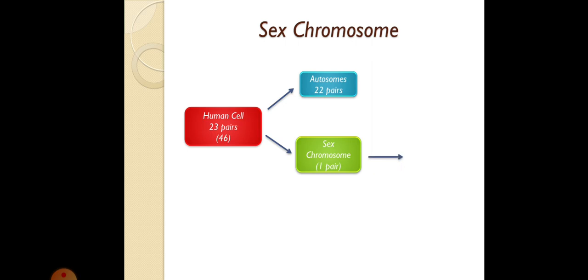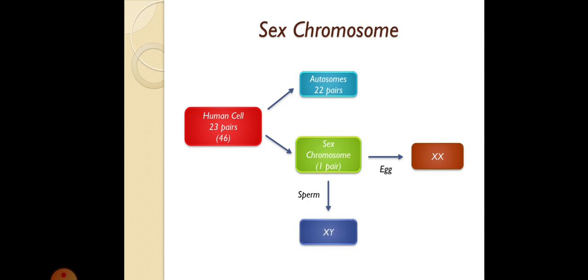If the sex chromosome is XX, then it is for female, and female germ cells are represented as egg. So in case of female you will find the sex chromosome as XX, capital X and capital X. Whereas in case of male, which is called your sperm, the sex chromosome is XY. So if an organism has XY chromosome, that means it will be male, and if an organism has XX chromosome, that means it will be female.